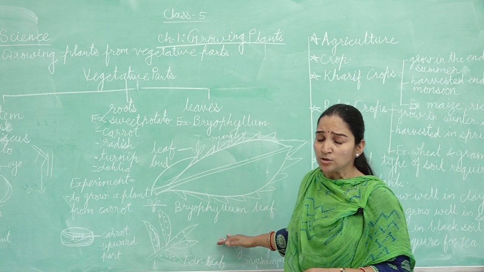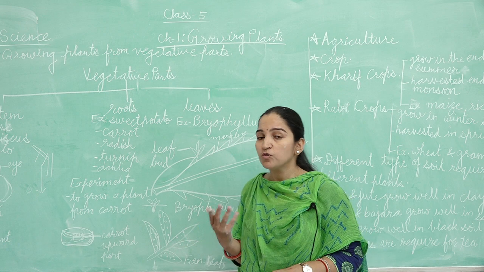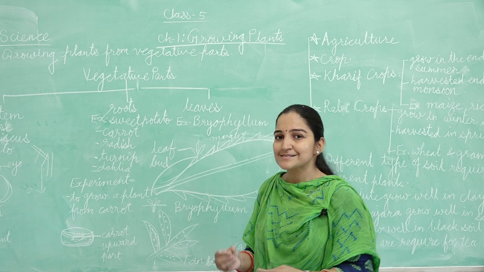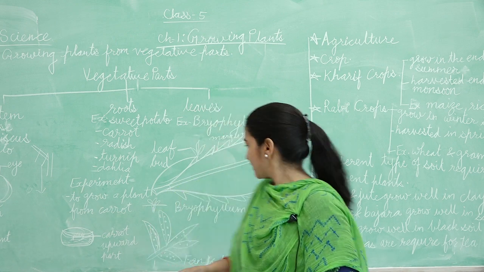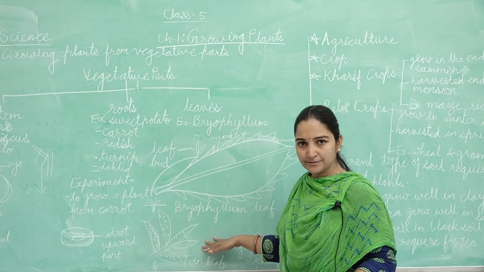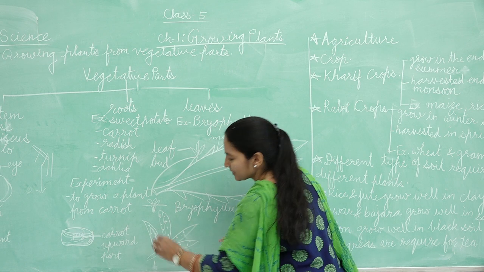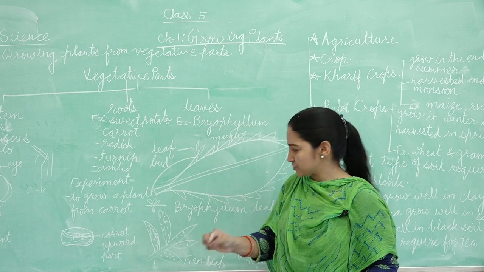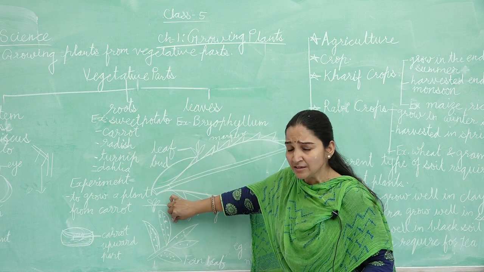Another type of growing plant from the leaf is from the spore. Now what is a spore? A spore is a dust-like structure on the leaf. Here I draw a leaf of fern. Here you can see small dots. It is a sand-like structure on the surface of the leaf.